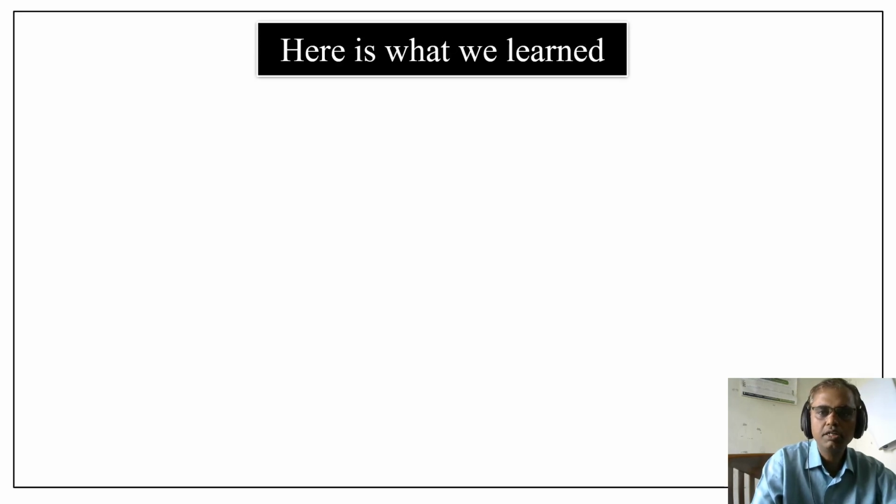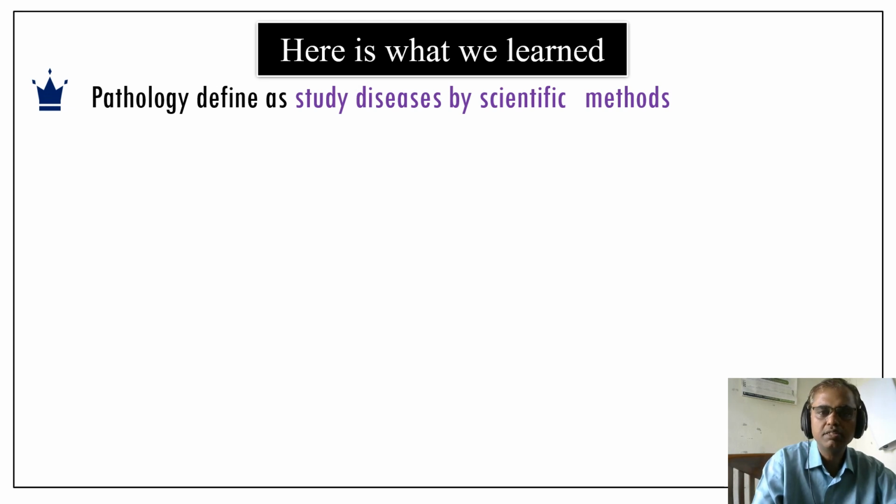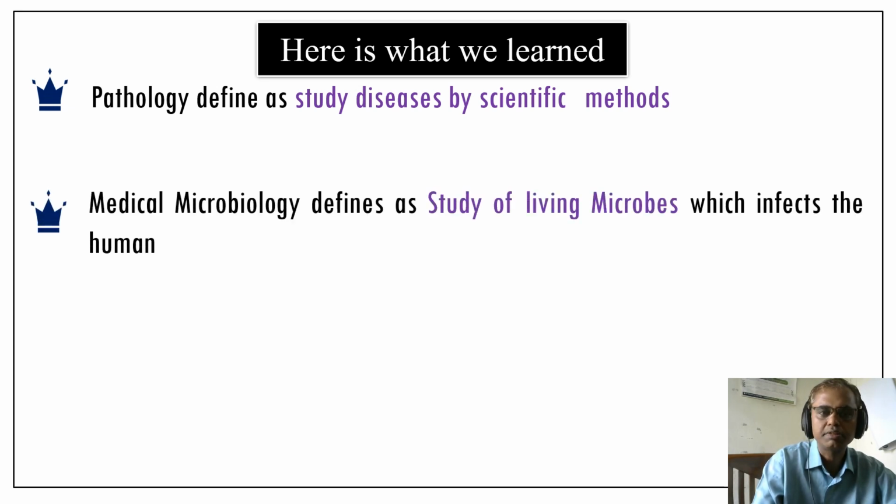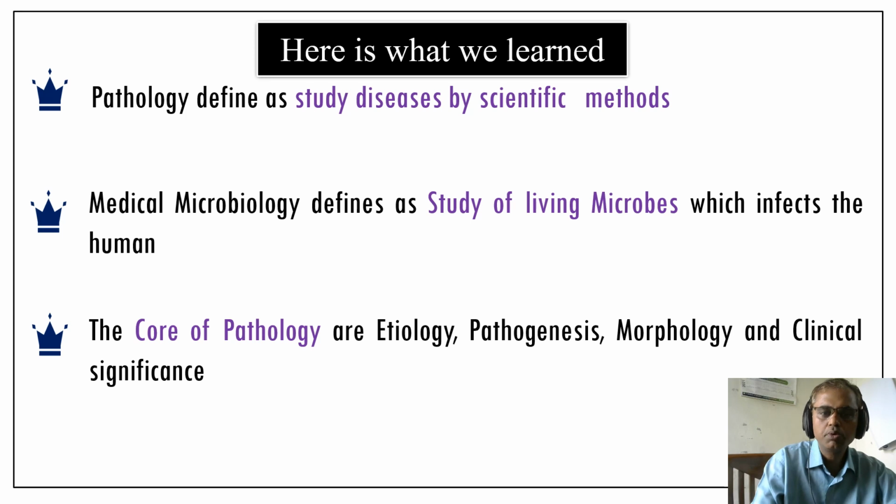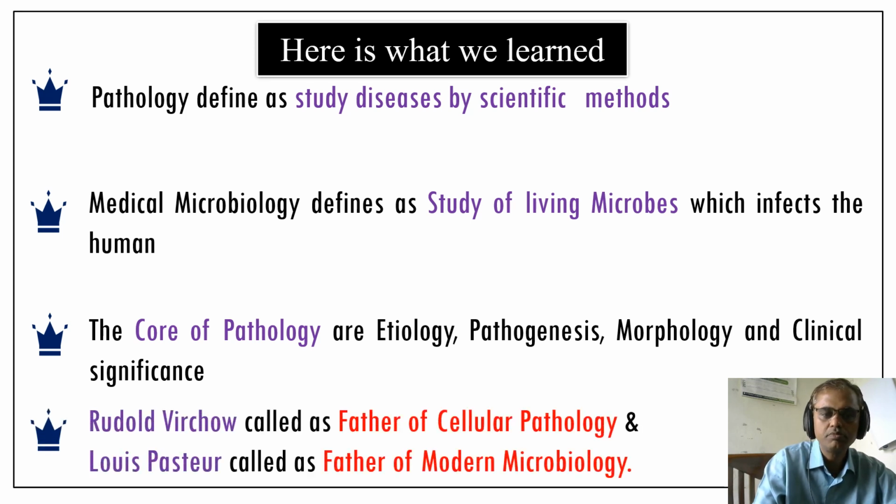So here is what we have learned till now. Pathology is defined as the study of disease by scientific method. Medical microbiology is defined as the study of living microbes which infect humans. The core of pathology, as we said, is etiology, pathogenesis, morphology, and clinical significance. Virchow is called the father of cellular pathology, and Louis Pasteur is called the father of modern microbiology. That's the end of today's class. In the next class we'll go for general pathology.